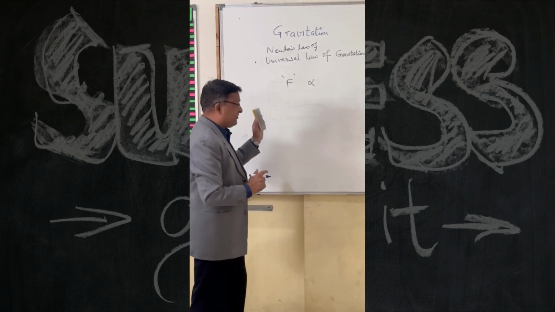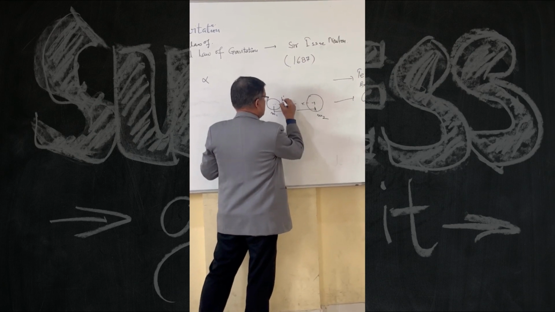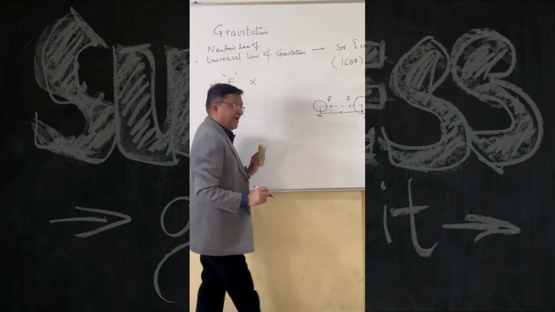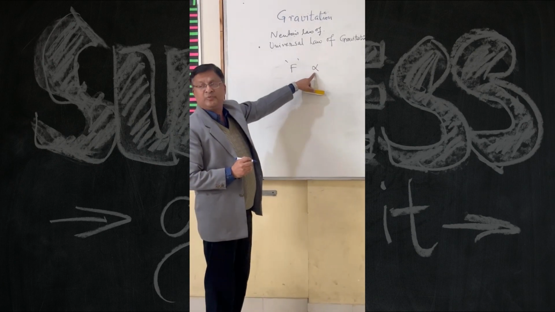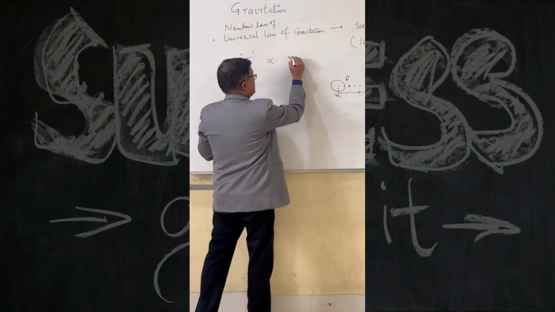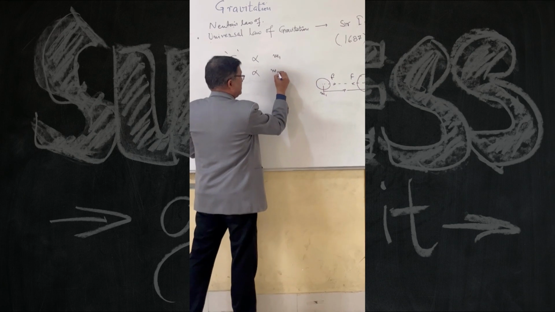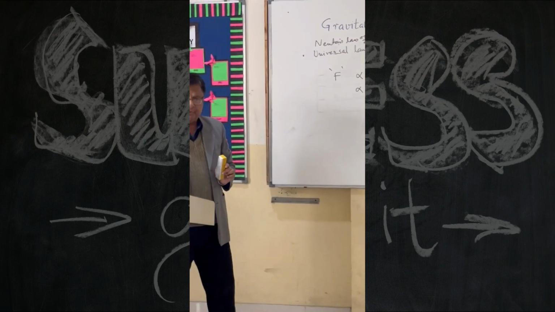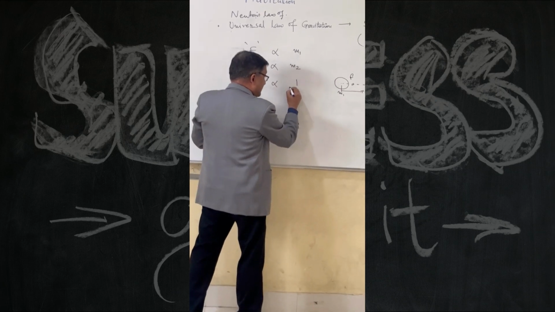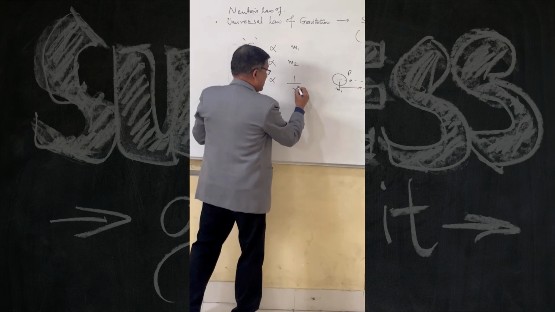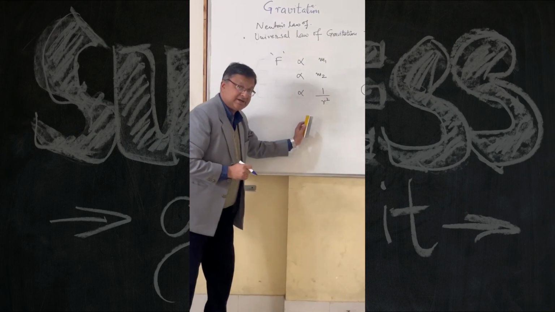So what Newton said is that there will be a force of attraction between these two bodies, and that force of attraction will always be proportional. Students, this is the sign of proportionality. So it is always proportional to m1, the first mass, and always proportional to the second mass, m2, and the third thing which is very important is that it is inversely proportional to the square of the distance between them, 1 upon r square.